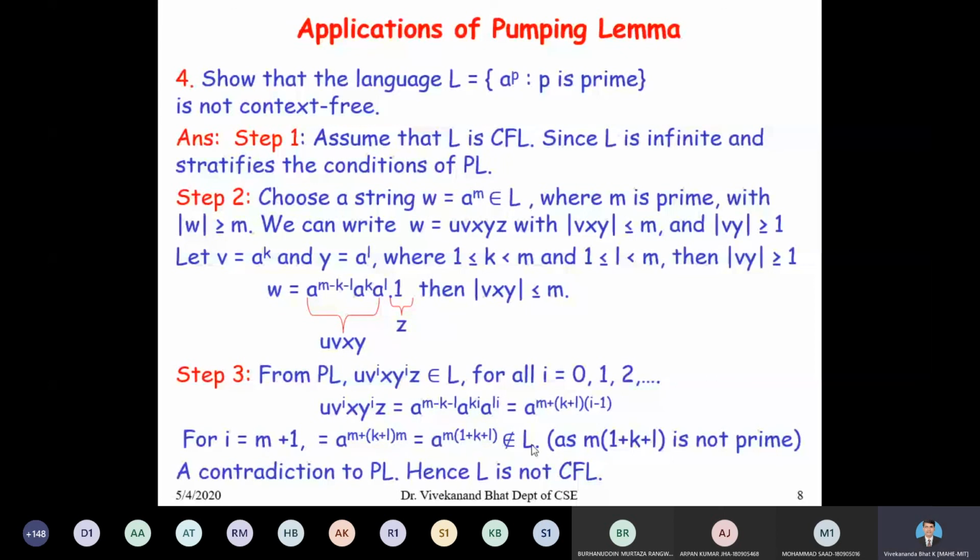This does not belong to L because a prime cannot be written as a product of two numbers. m into (1 plus k plus l) is not a prime because you can factor it. Therefore, this pumped string does not belong to L for i equal to m plus 1. So this is a contradiction to the pumping lemma. Hence our assumption that L is context free is wrong. Thus L is not a context free language.